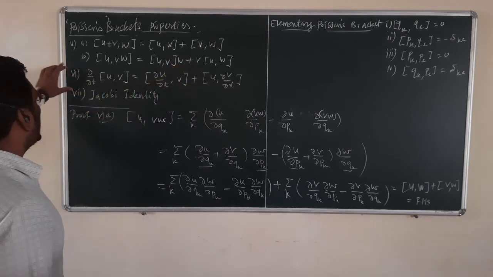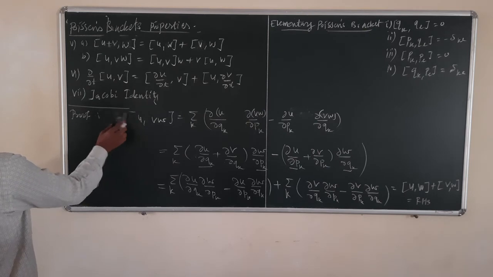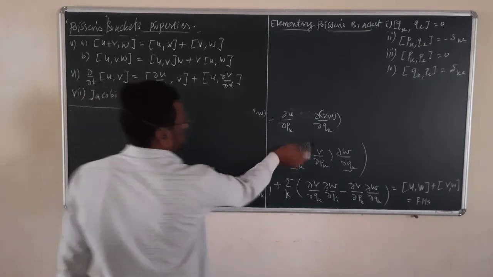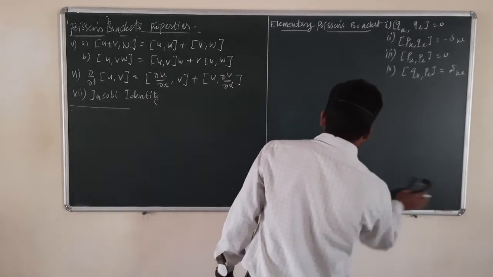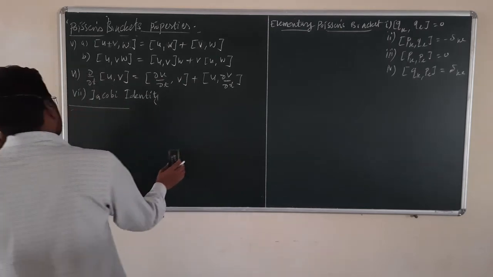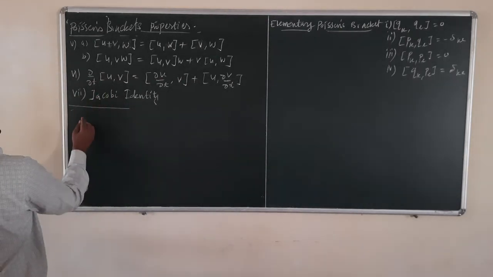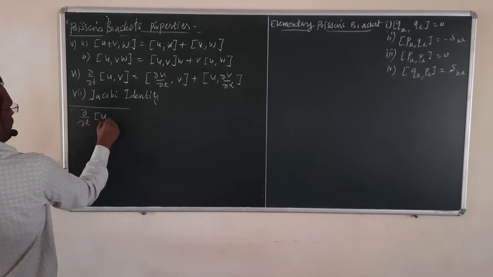Now we are moving to identity number 6. Identity number 6 of Poisson's bracket is the partial derivative with respect to time of the Poisson's bracket of u and v.